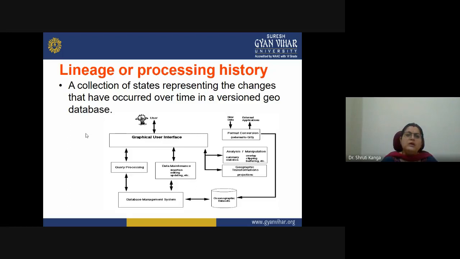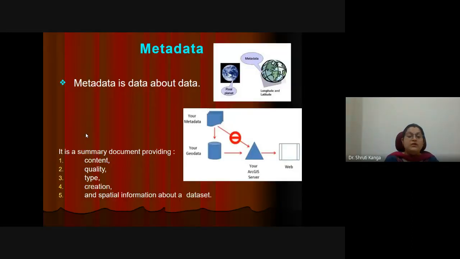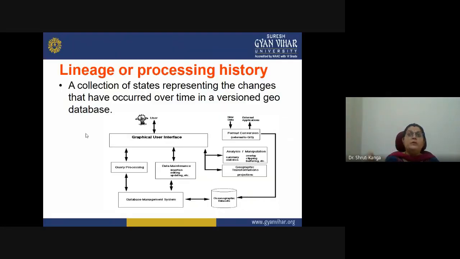So it is very important that we lineage or process the data sets with the historical data sets to avoid the different kinds of errors which are very common nowadays in the case of cadastral maps or the land information system. That's how this land information system has come into existence.